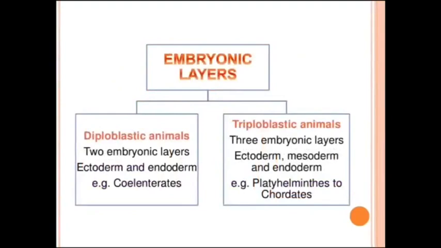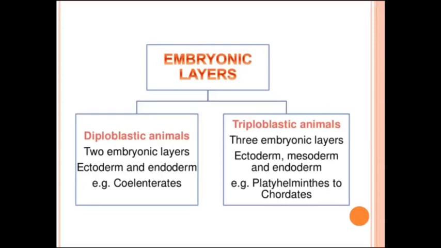The next criterion of classification is embryonic layers, that means germ layers. Animals are generally developed from embryonic layers. They are diploblastic or triploblastic. Diploblastic animals have only 2 embryonic layers. They are ectoderm and endoderm. So organs and tissues are developed from these 2 germinal layers. Example, cnidarians.